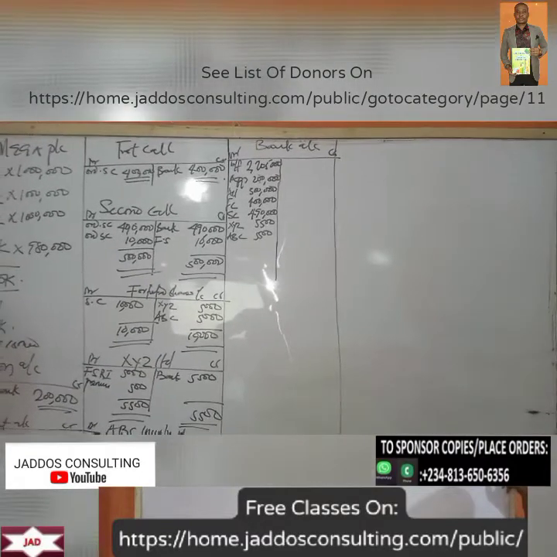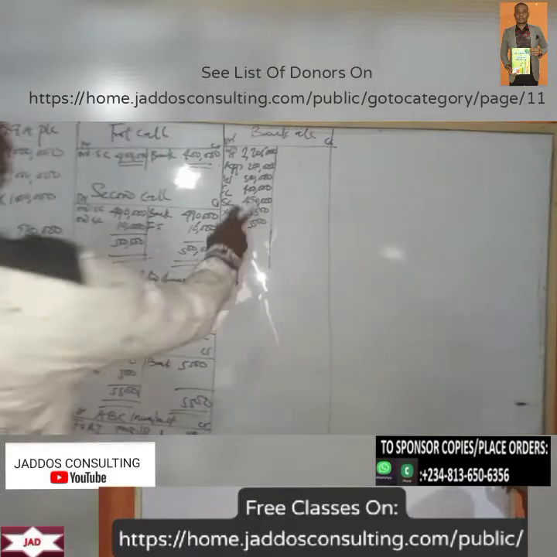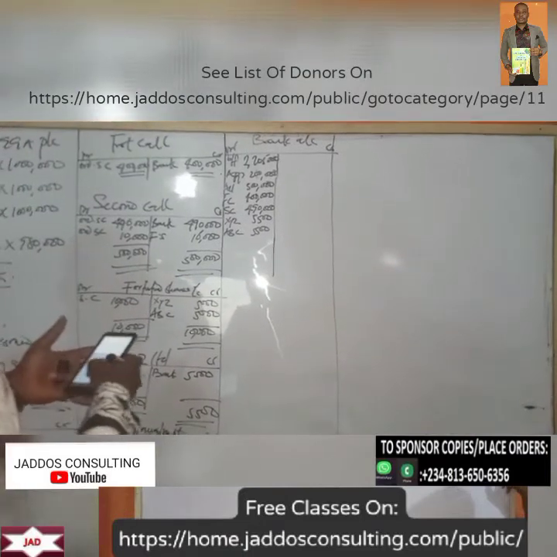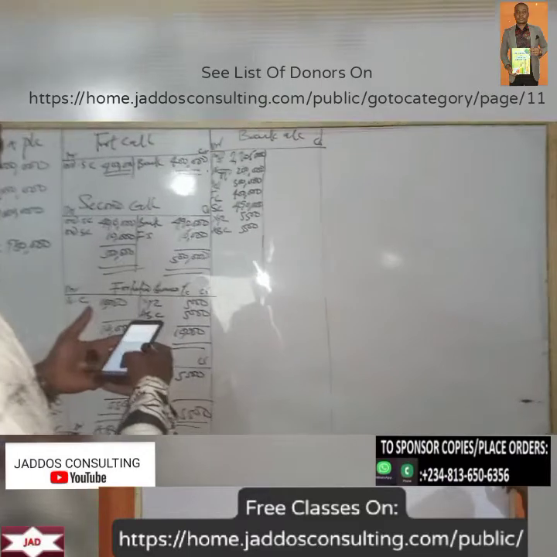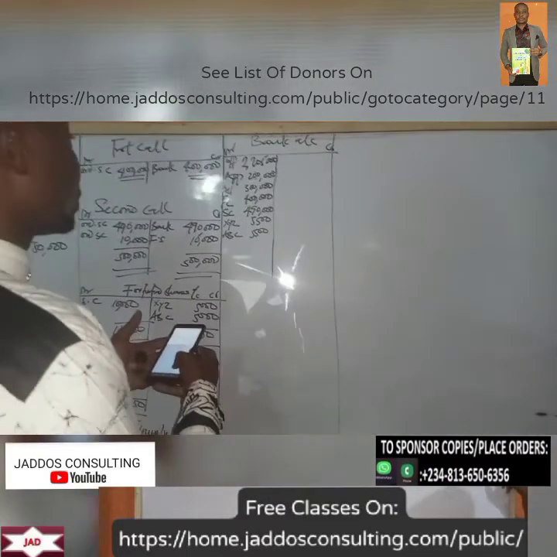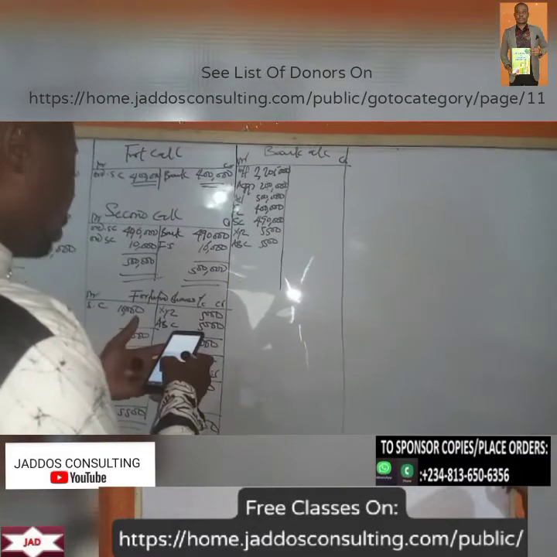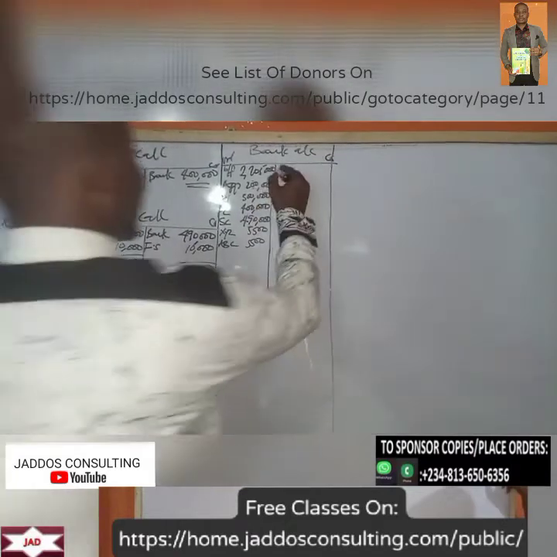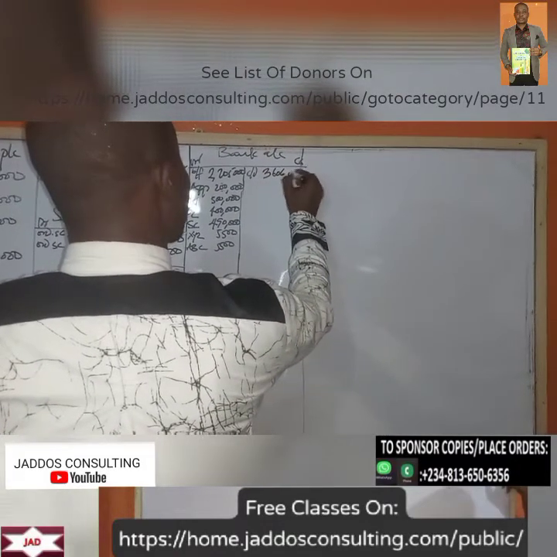So that will be plus 500. 500 plus 500. And plus what? 490,000 plus 400,000 plus 300,000 plus 200,000 plus 2,205,000. So what we have now is a carry down of 3,606,000.